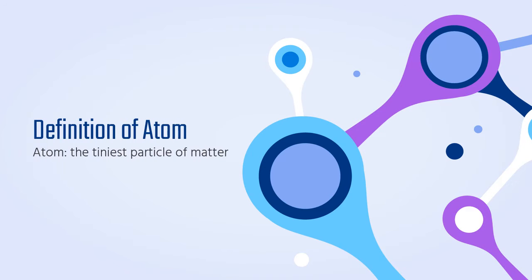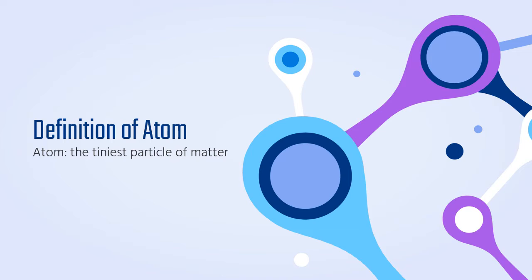So let's talk about the definition of an atom. An atom is the tiniest particle of matter. In your book, it gives the example of a penny. If you were to divide a penny into a million pieces, and then you took one of those pieces and cut it into a million pieces, and then you took one of those pieces and cut it into a million pieces, and so on and so on, until eventually you would get to a point where the particles would not be able to be made any smaller and still be that copper penny.